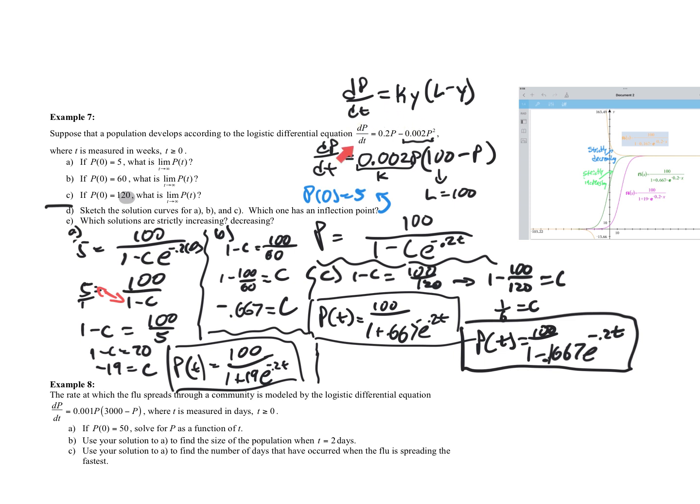So we don't have to go through the long steps to find the solution equation, because we know what that solution equation looks like, because we're going to memorize it, right?